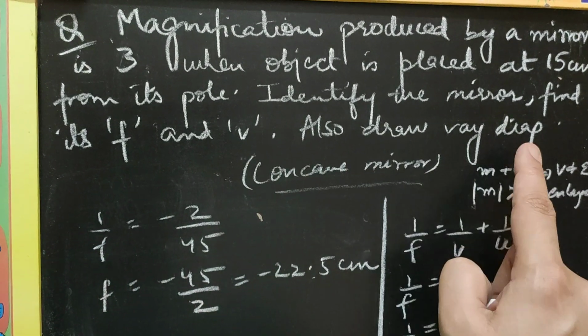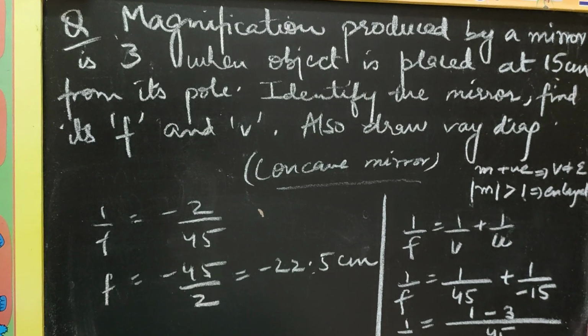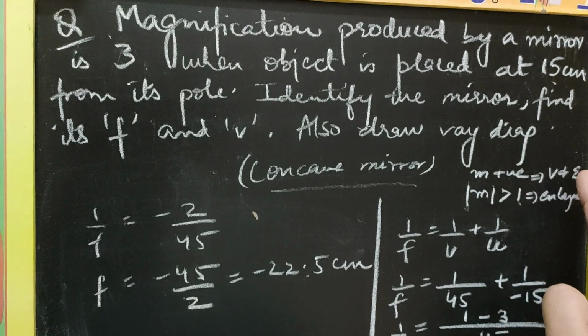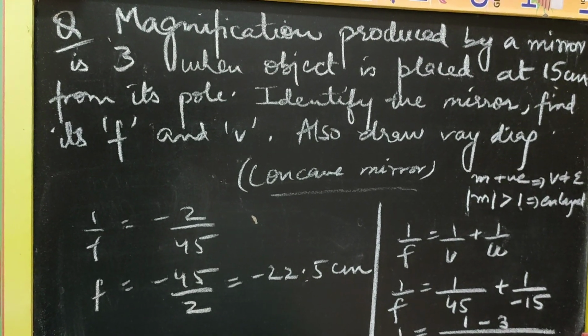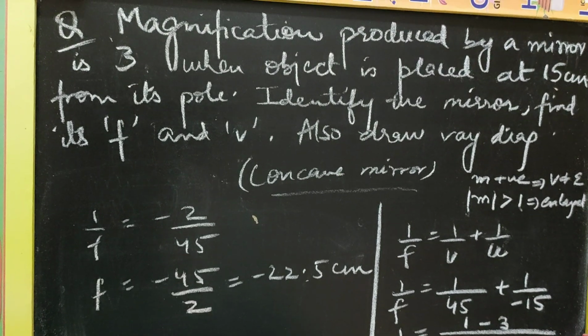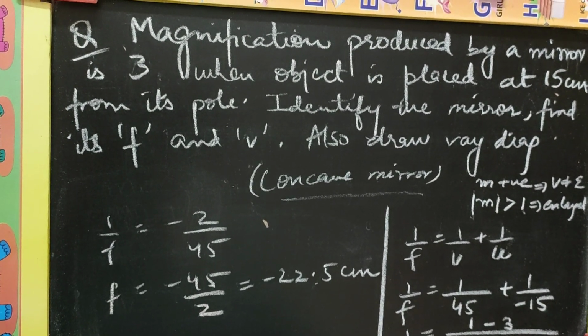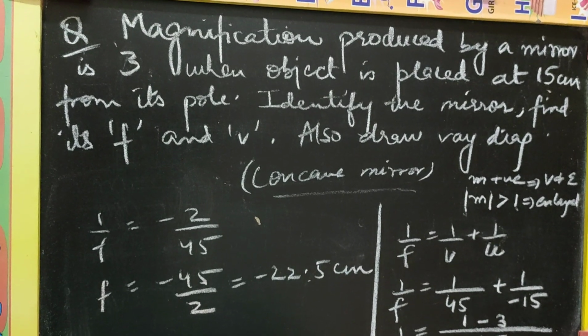Now we are left to draw the ray diagram of the mirror. Remember, as already told, this situation is the last ray diagram of a concave mirror, where the object is placed between pole and focus and it forms a virtual, erect, enlarged image. That is when a concave mirror is also used as a face mirror or makeup mirror. Also a dentist mirror.